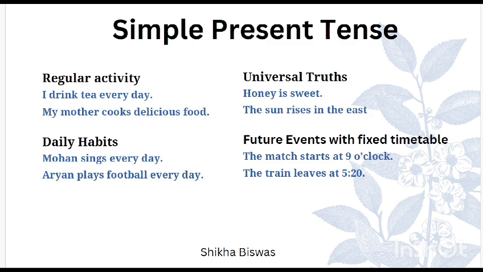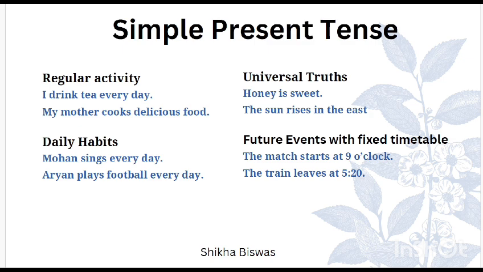So we can say that we use this tense to talk about our regular activities. For example, I drink tea every day, or my mother cooks delicious food, or I wake up at 6 a.m. every day, or I brush my teeth every day.